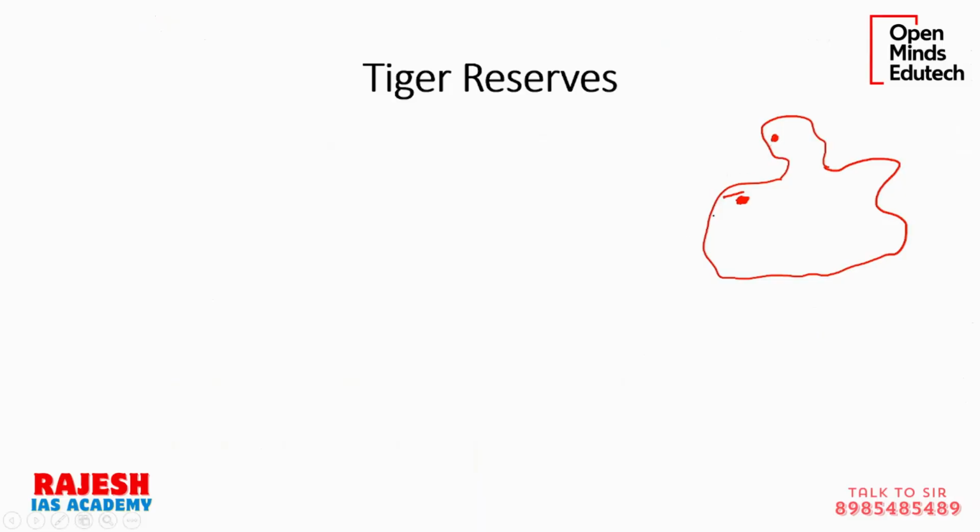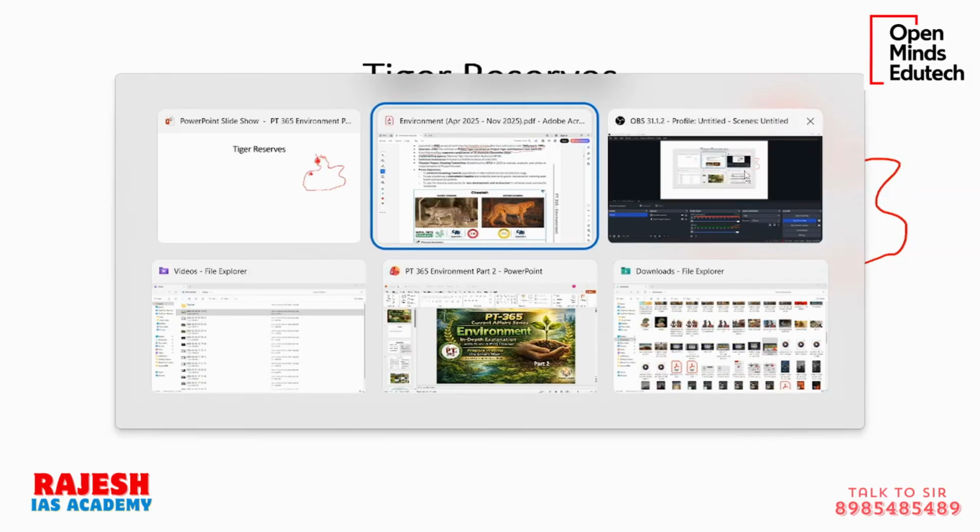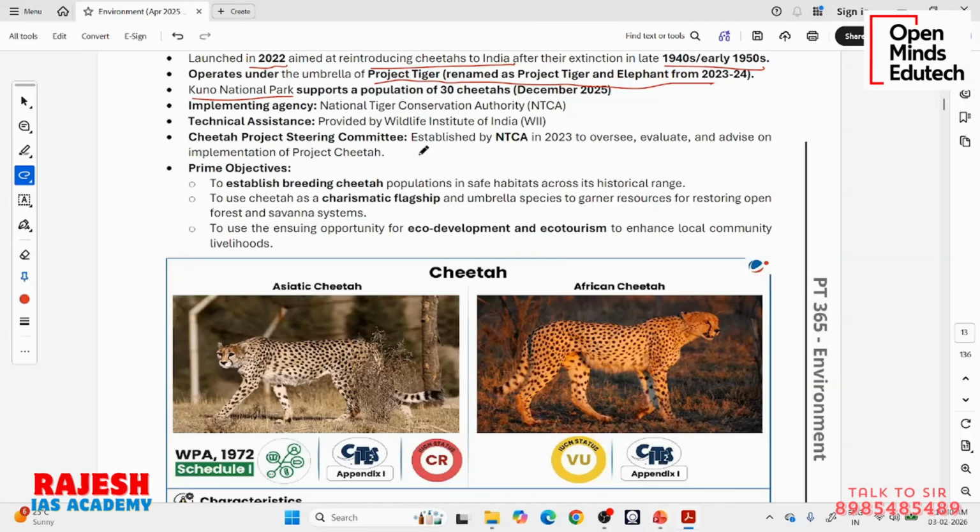Roughly, I'm speaking. Previously we introduced cheetahs here, so roughly there are already 30 cheetahs in this region. Why are we introducing them in this region? Because the area is very wide. It is naturally suited to cheetahs' natural wildlife habitat, and there is also less population here. We cannot endanger humans by introducing cheetahs. So considering all the factors, it is best to introduce them in these two areas. Already in Kuno there are almost 30 cheetahs existing as of December 2025.